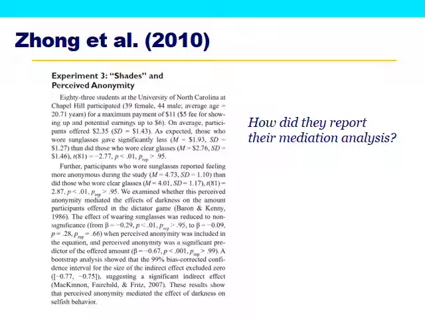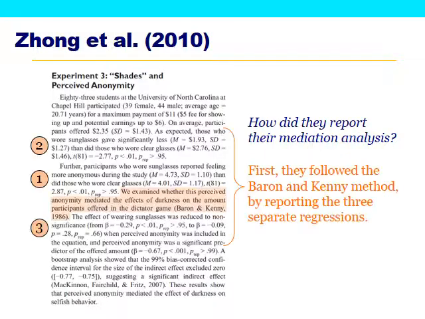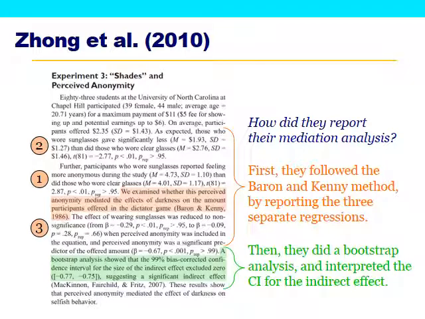Let's see how the authors reported their own mediation analysis. Just like the other paper, they first used the Barron and Kenny method, and they reported all 3 of those Barron and Kenny regressions, and they even cite Barron and Kenny there. And they found that the conditions were largely met. And then they did a bootstrap analysis, so they used Hayes's method. They found that the confidence interval did not include 0, suggesting that the indirect effect was, in fact, significant.